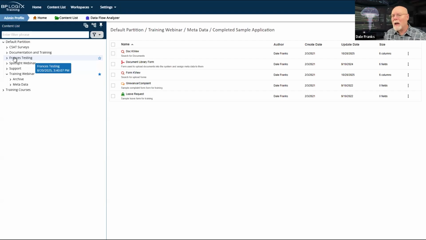Or I can have a document library where I can assign metadata to each of these document forms and also to the documents that I upload into the system. And then I can return all of those documents, and I can organize documents by function or organize them by geographic location or whatever metadata I want to apply